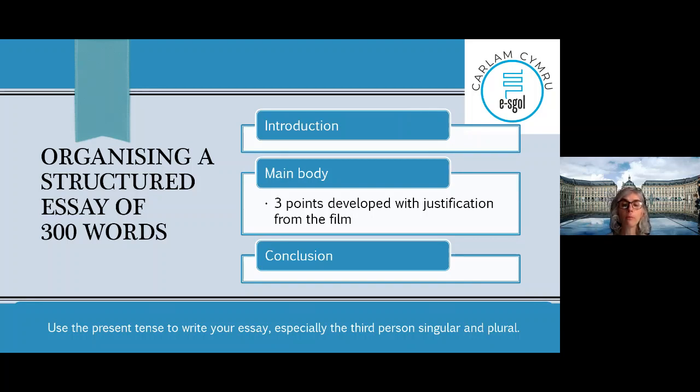Okay, remember third person. And when I say present, it's not only the indicative, the present we use mostly, but you have the subjunctive present. Il faut qu'il soit somewhere. Okay, you can also change a bit. Don't stick to only one present. You could write something about the conditional, or about the past if you refer to something happening before, but mostly write in the present tense, because it's easier in a lot of ways.